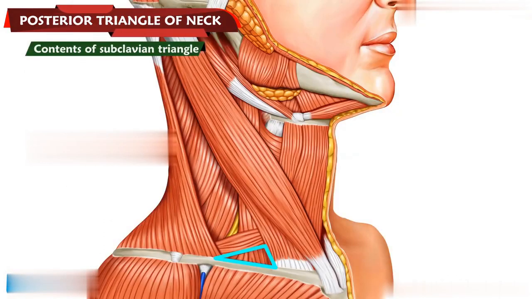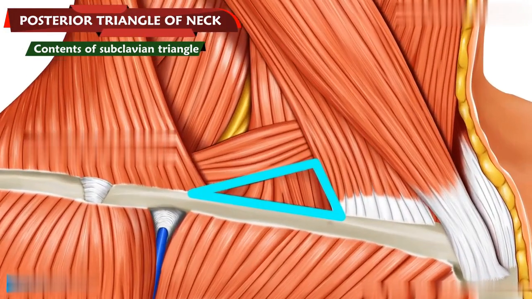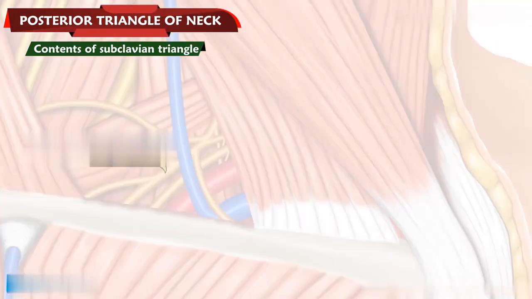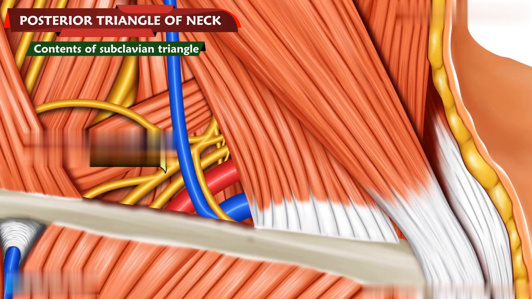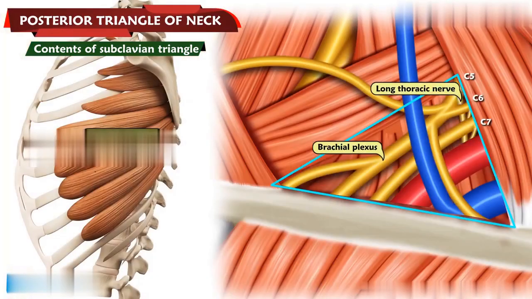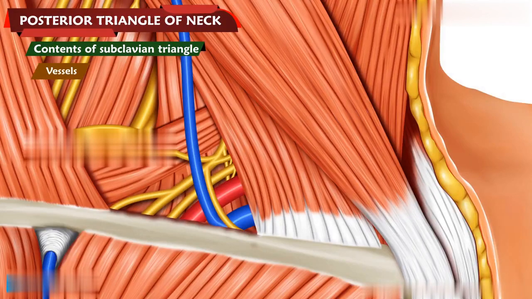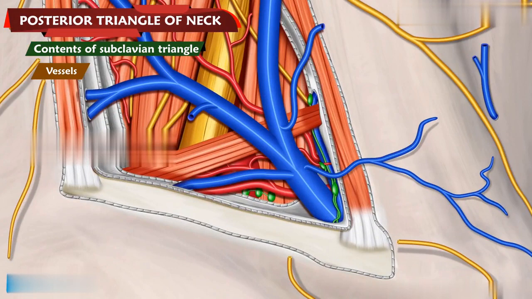Contents of the subclavian triangle. The subclavian triangle contains nerves, vessels, and lymph nodes. The nerves include the roots and trunks of the brachial plexus, nerve to serratus anterior muscle, nerve to subclavius muscle, and the suprascapular nerve.